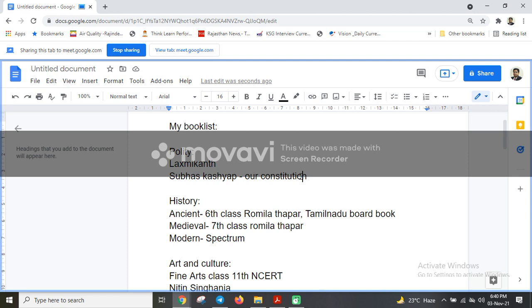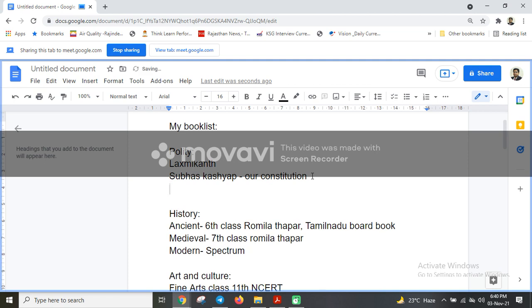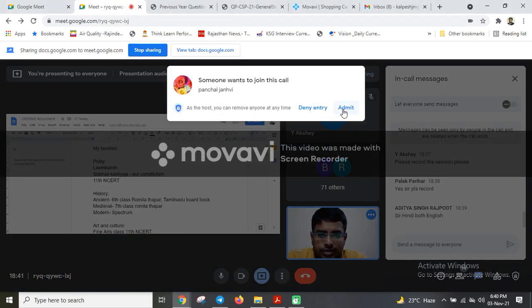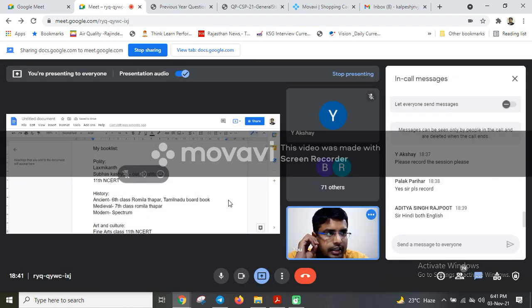Then adding on this, you can read Subhash Kashyap's Our Constitution. There is another book called Our Parliament, I think. You should not go through that book, but Our Constitution should suffice. Apart from this, there are two 11th class NCERT books, the Constitution at Work and the Political Science.